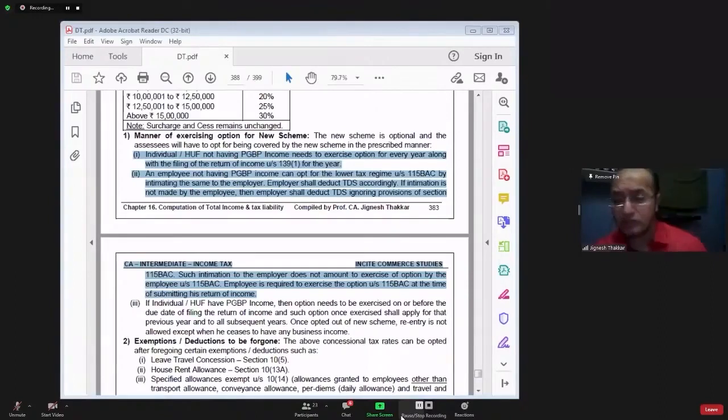Have you understood this? The employer has deducted more TDS as per section 115BAC. His tax liability as per normal provision is less. So his tax liability is less as compared to the TDS which is already deducted. So in that case, we say that he will get a refund. Is that very clear?